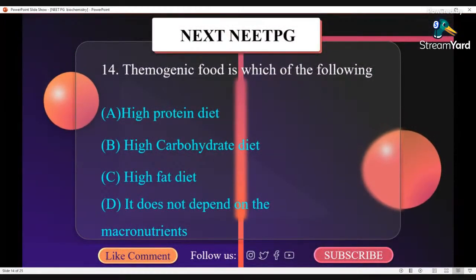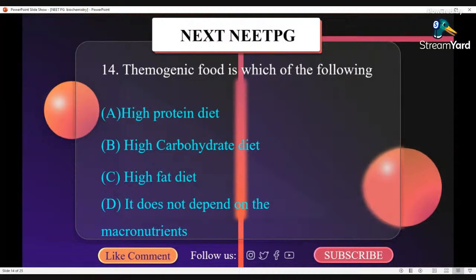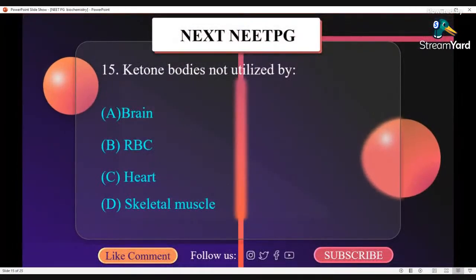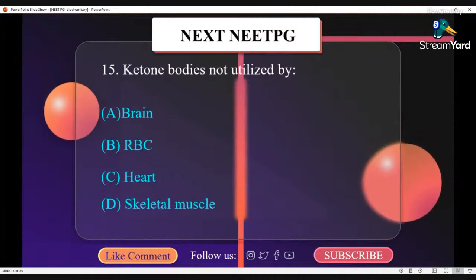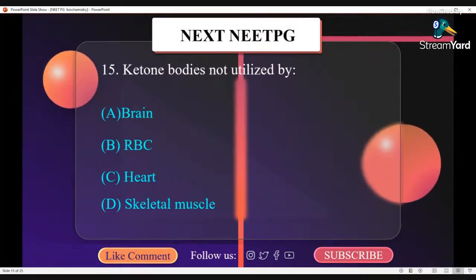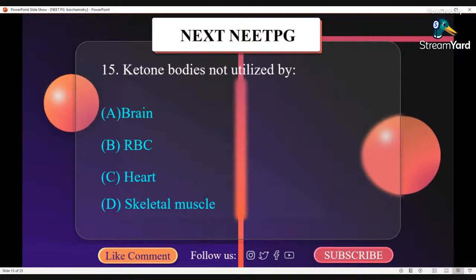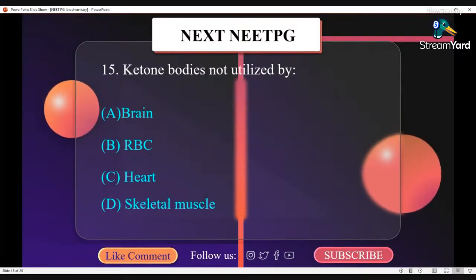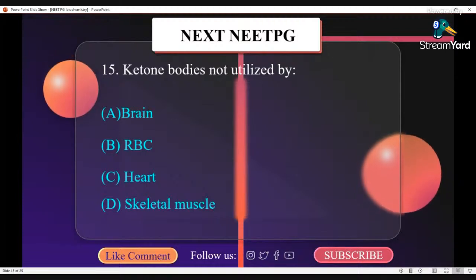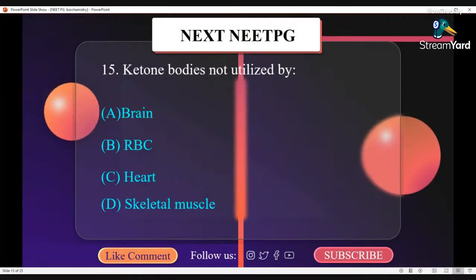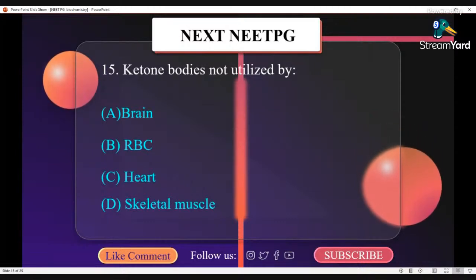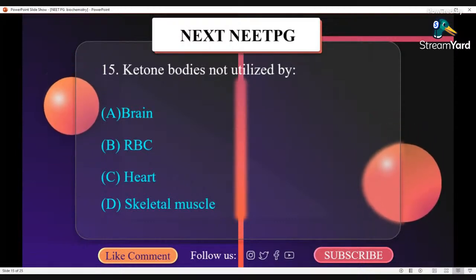Thermogenic food, which of the following? It does not depend on macronutrients. Ketone bodies are not utilized by RBC. In RBC, there is no mitochondria and ketone body utilization takes place in mitochondria. So RBC cannot utilize ketone body. Brain, muscle, and heart can use ketone body during starvation.